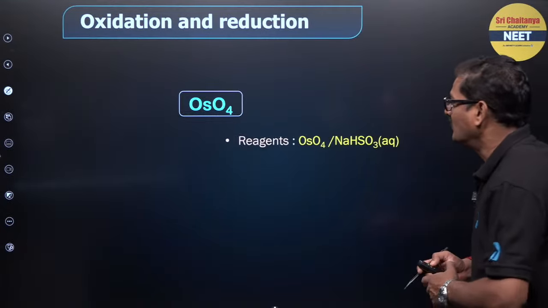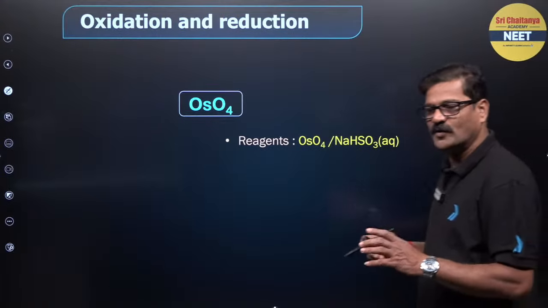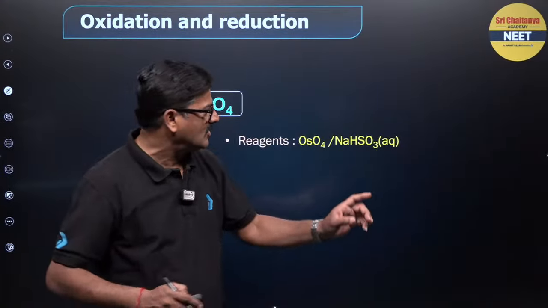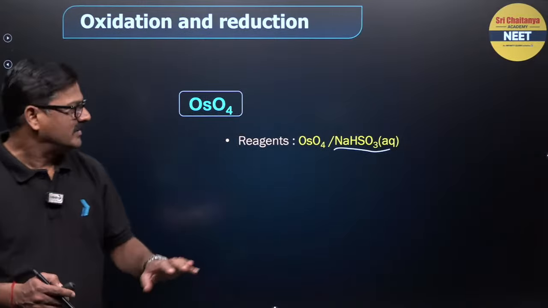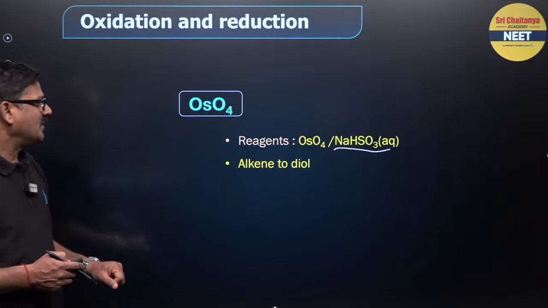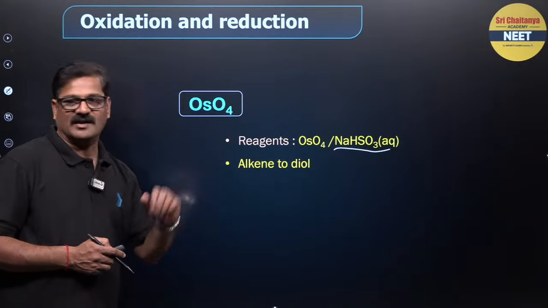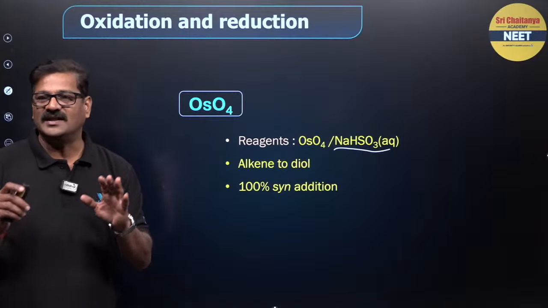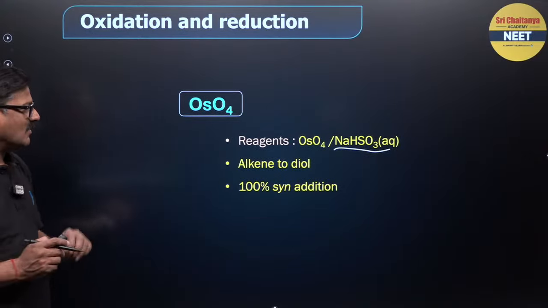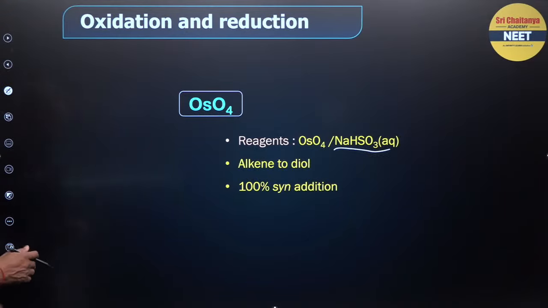Now the reagent is OsO4 along with NaHSO3 aqueous for acidic hydrolysis. What does it do? It is going to convert alkene to diol, and it is 100% syn addition. What is the meaning of 100% syn addition?